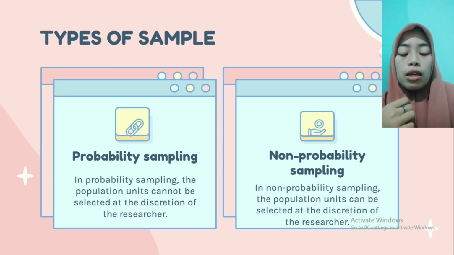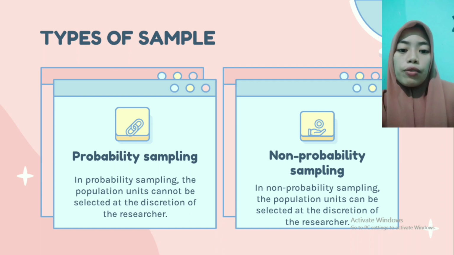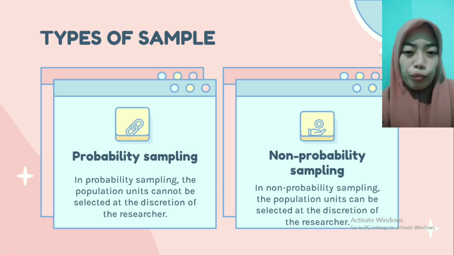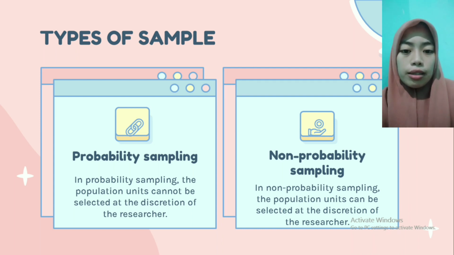And there are 2 types of sampling. The first is probability sampling. In probability sampling, the population units cannot be selected at the discretion of the researcher. This can be dealt with by following a certain procedure, which will ensure that every unit of the population has one fixed probability of being included in the sample. Such a method is also called random sampling.